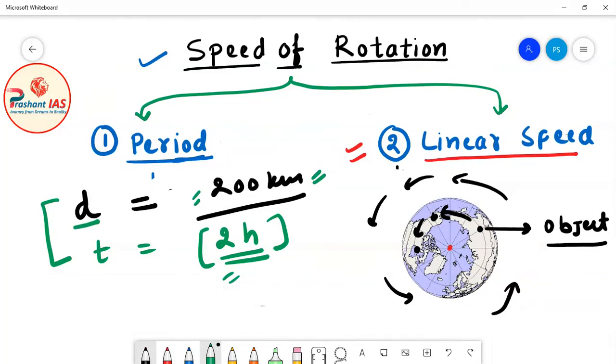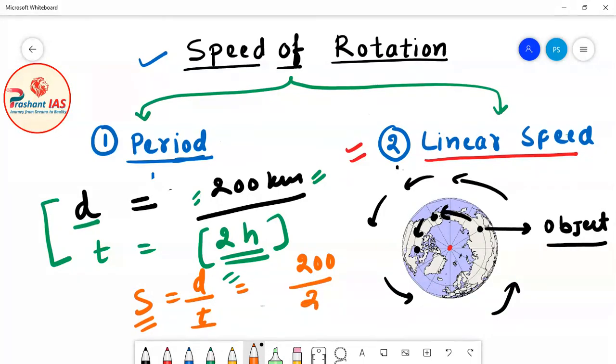So this is a very simple question of physics which you must have studied in your school. Speed means distance upon time. What is the meaning of speed? Speed means the rate at which an object is moving. Here in this example, you can say that, sir, I have covered a distance of 200 kilometers in 2 hours.